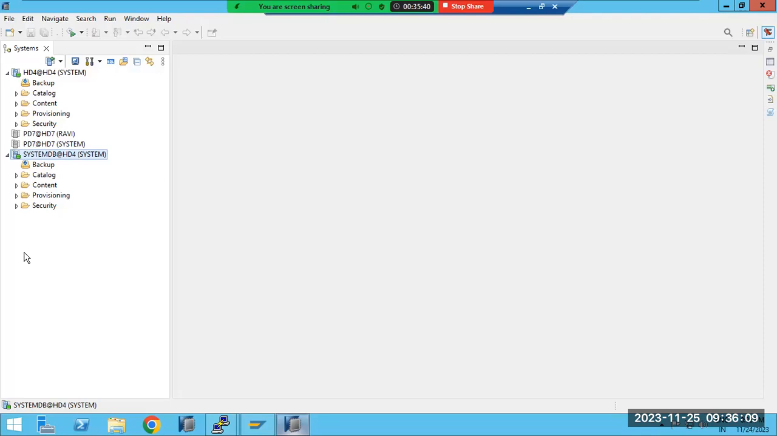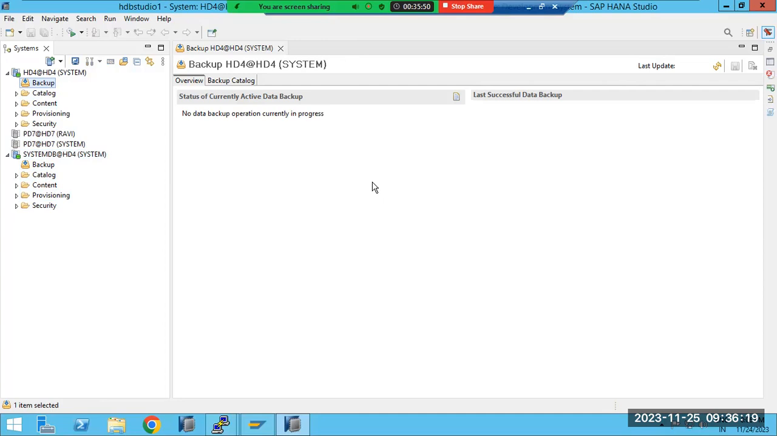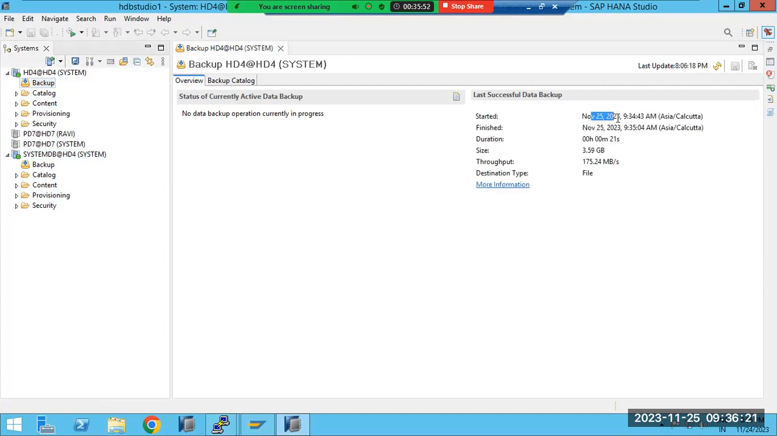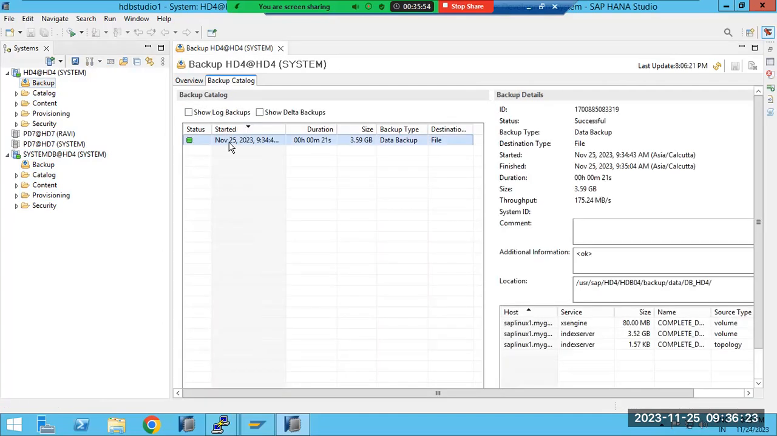So here you can see the backups are created. Now we go to the backup catalog. If you go to the backup catalog, the data will be displayed here. When was the last backup completed? We go to the catalog: November 25th, 9:34 a.m. The 3 GB data. What is the location here?